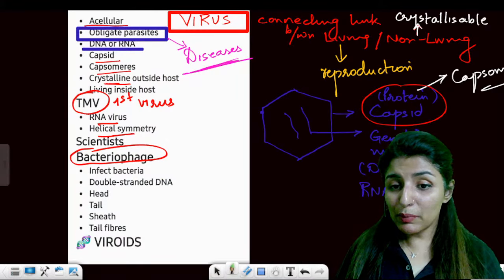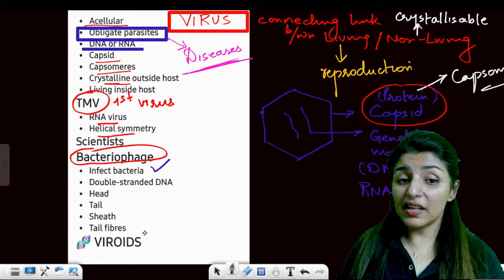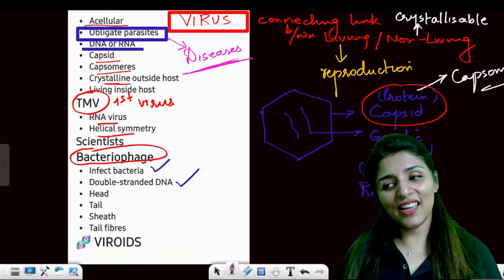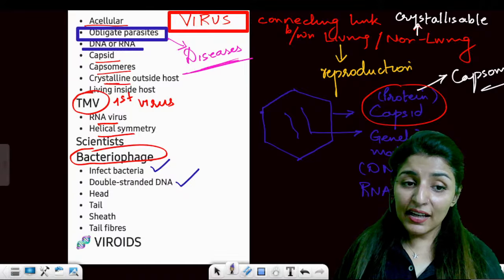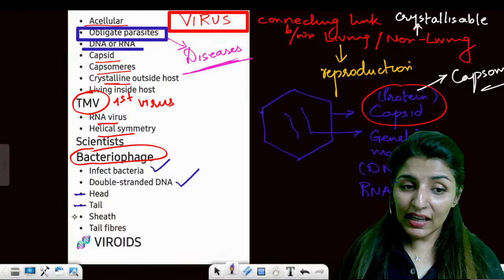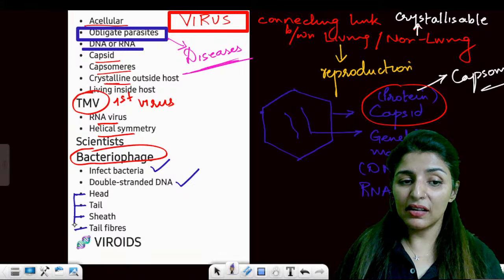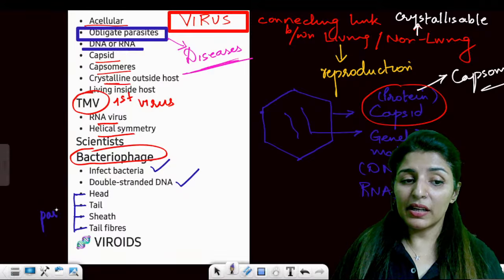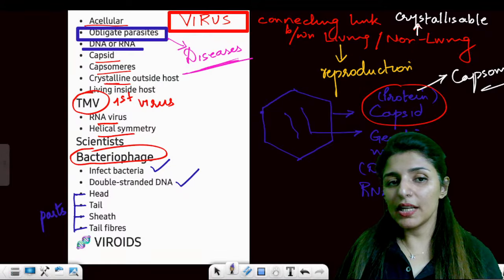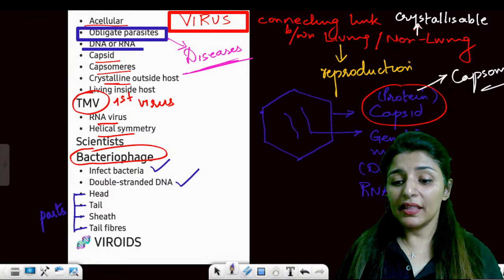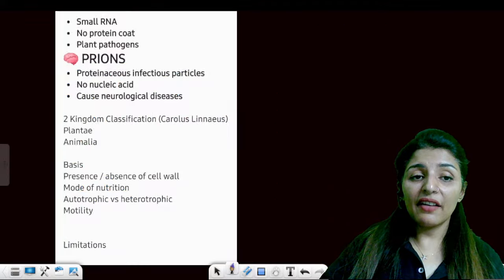See, I'm going to talk about bacteriophage here. Bacteriophage infects bacteria. It has double-stranded DNA. One homework is done. It has different parts: head, tail, sheath, and tail fibers. These are the 4 parts of bacteriophage. Is that clear?